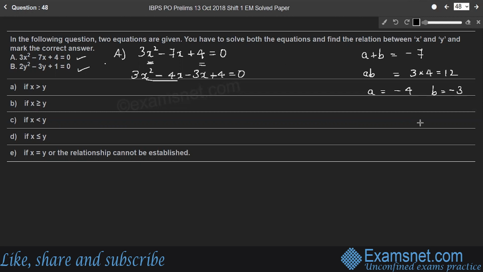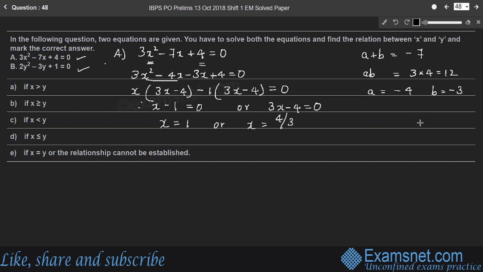Take the first two terms where x is common, x into 3x minus 4. In the last two terms, minus 1 is common. The remaining term is 3x minus 4 is equal to 0. Therefore, x minus 1 is equal to 0 or 3x minus 4 is equal to 0, right? Therefore, x is equal to 1 or x is equal to 4 by 3. There are two values for x.